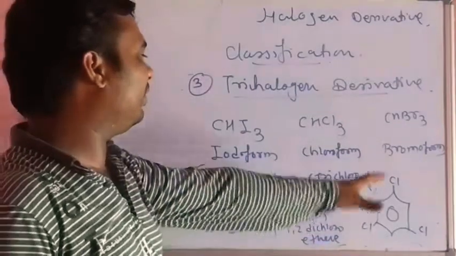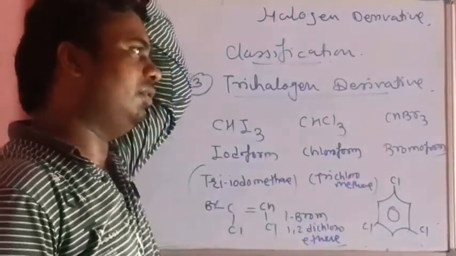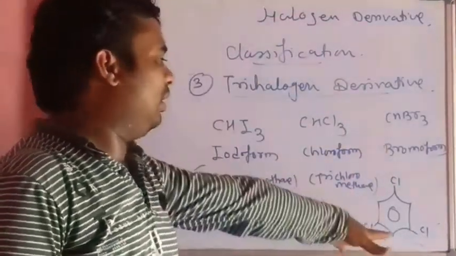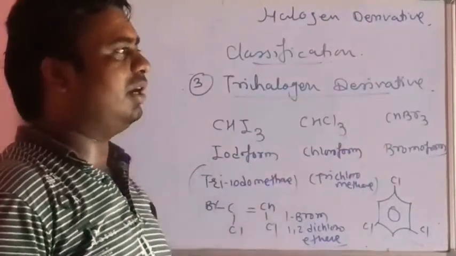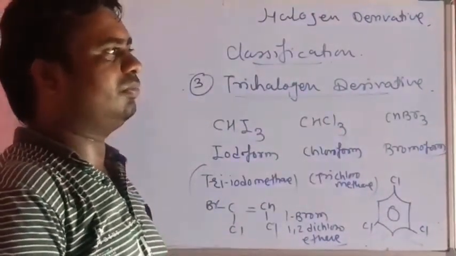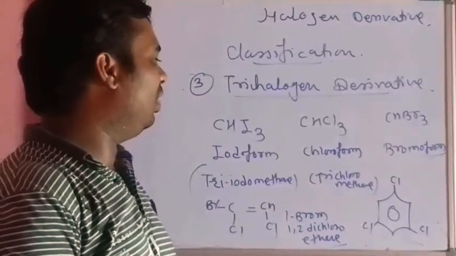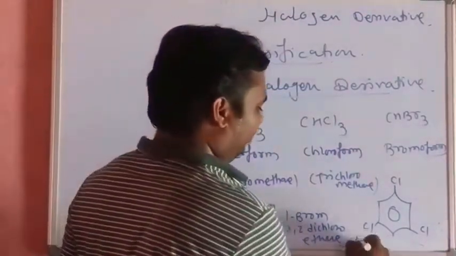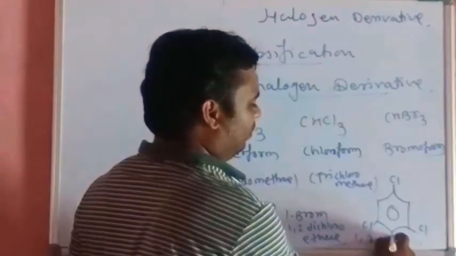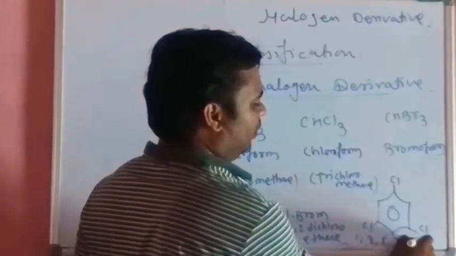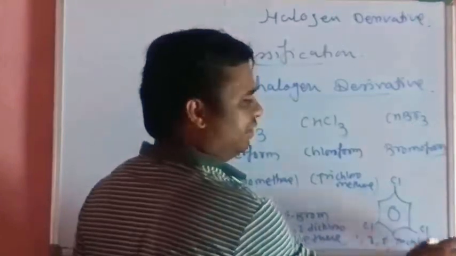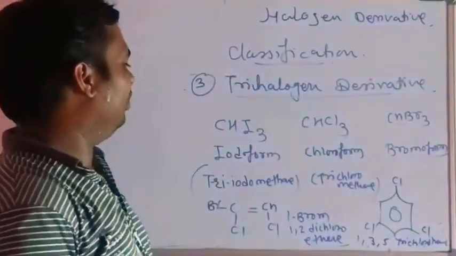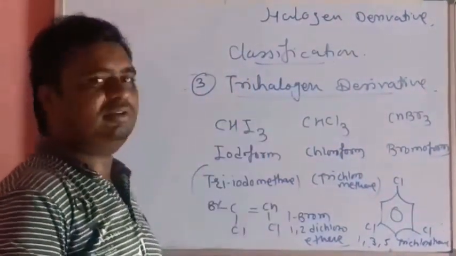The compound is also called the trihalogen derivative of arene. 1,3,5-trichlorobenzene. So this is about the trihalogen derivative.